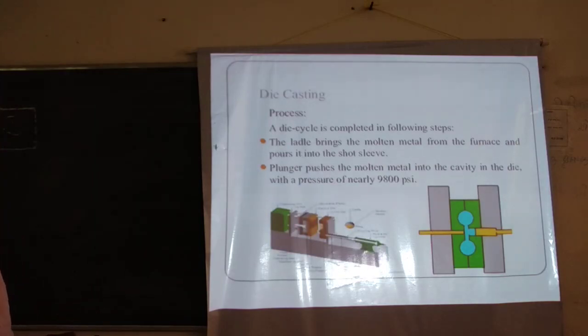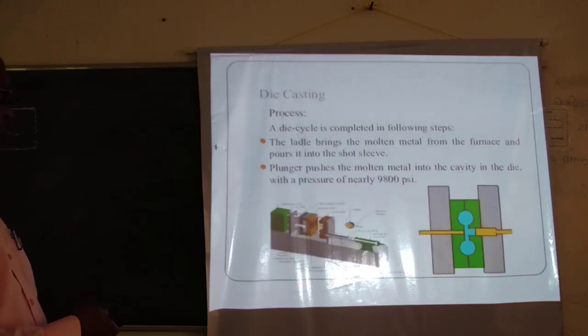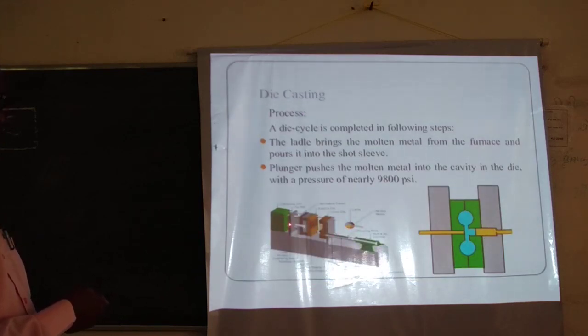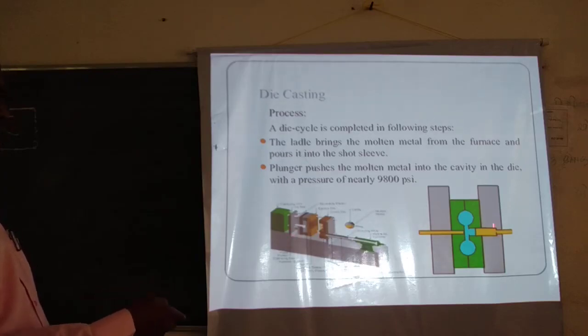What is the cycle? Cycle in this case means you take the molten metal in the ladle. This is the ladle, and these are the two dies, the green one is one mold die, and this is another die. And this is the piston cylinder. You take molten metal in the ladle, pour it through this portion, and pressurize it. This piston will move in this direction, as indicated here.